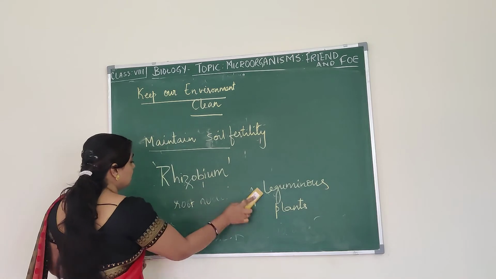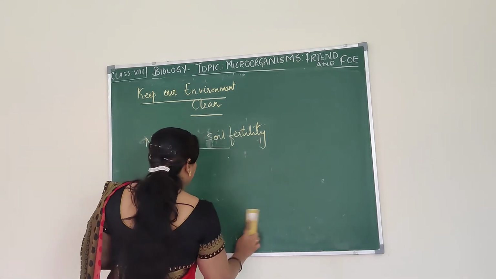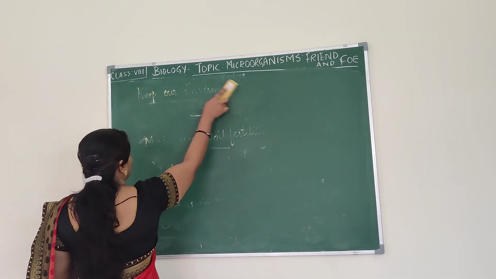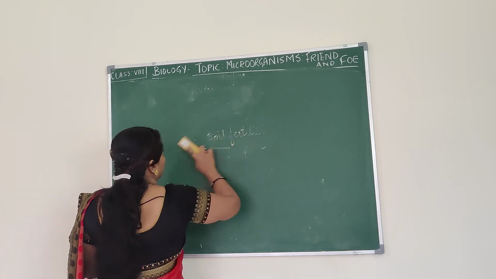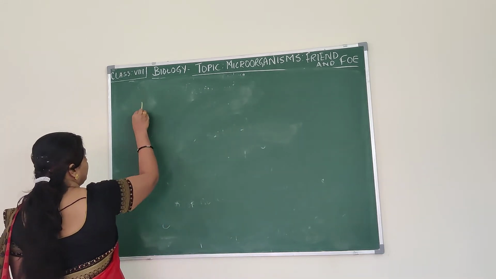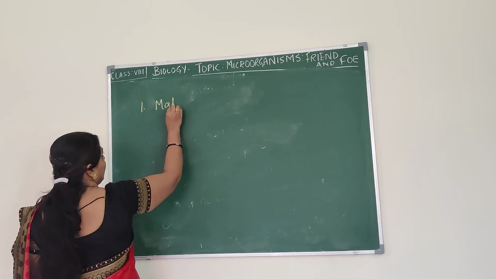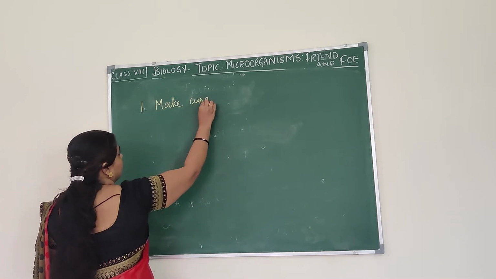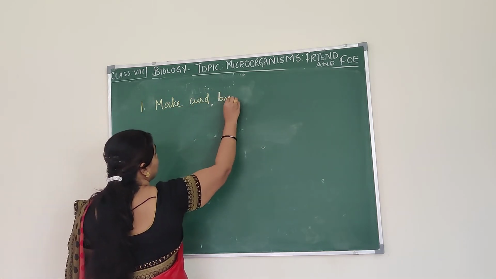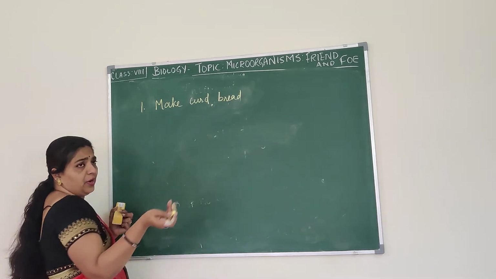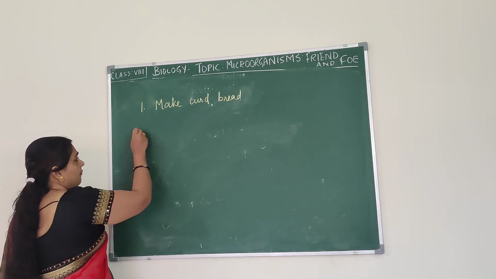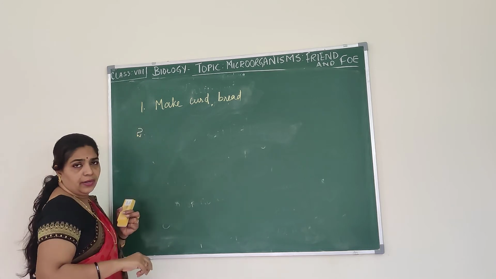Let me write down the points here. The uses of microbes: microbes are required to make curd and bread, in bakery products as well as at home.